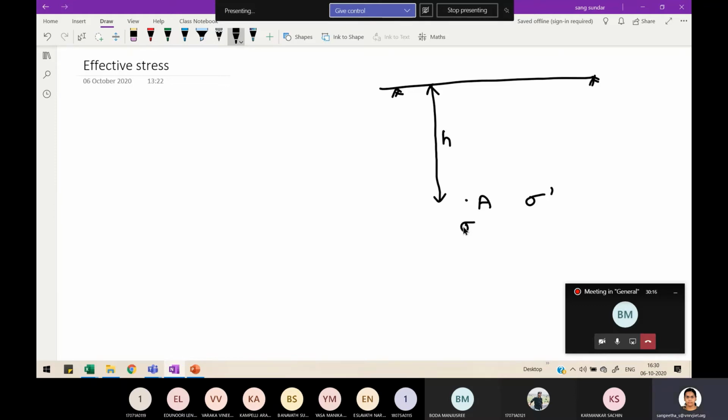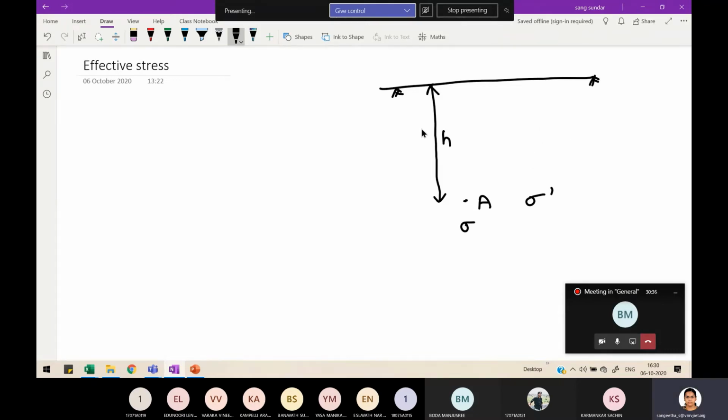So sigma is how much? See here, there is no load acting above the ground surface. Only overburden pressure is acting. Why? In the sense, if I take a very small granule of soil at this point A, what is acting above the soil? All this overburden, right?